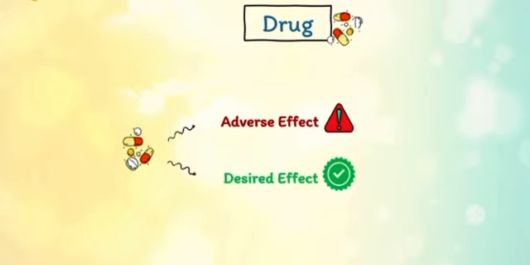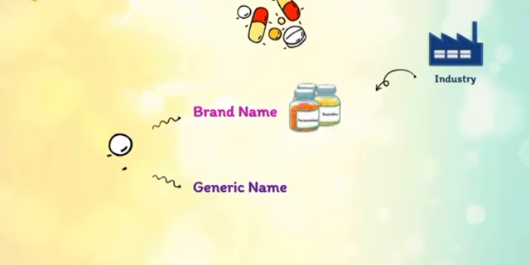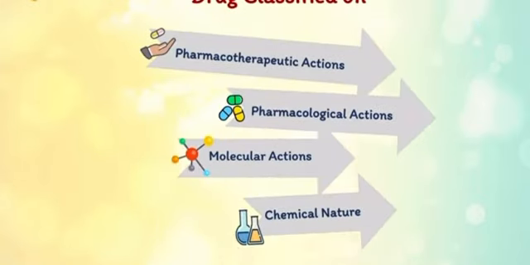Well, a single drug can have a variety of names and belong to many classes. If we simplify, a drug usually has two names: brand name and generic name. The brand name of a medication is the name given by the company that makes the drug and is usually easy to say for sales and marketing purposes. The generic name, on the other hand, is the name of the active ingredient. Drugs are classified according to their four properties.